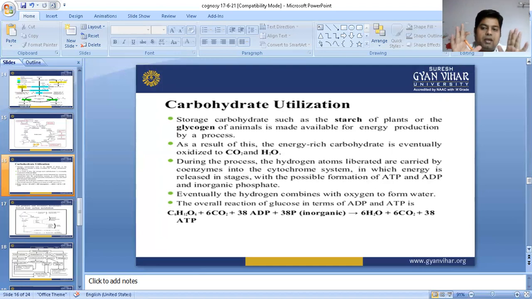When we look at the breakdown of all these processes, 36 ATP net is synthesized in the TCA cycle, and the remaining ATP are formed in the anaerobic stage of glycolysis. Then there is a net profit of 2 ATP, so 36 plus 2 is 38. But in both processes, glucose is broken down and converted into pyruvic acid, which then comes into the TCA cycle, and the net total of 38 ATP is synthesized.